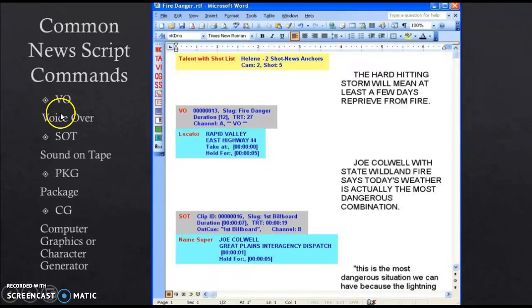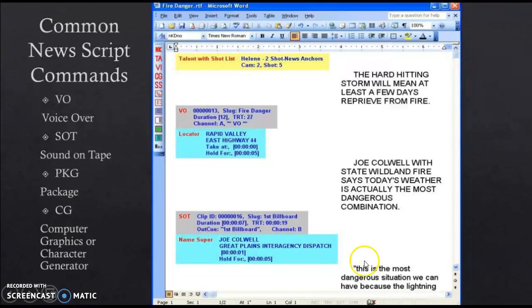Right here, VO stands for voice over. That means that whenever this comes up in production, this video right here will show up, and where the anchor is speaking, you won't see the anchor anymore. Now, if you look down here, SOT means sound on tape. That's basically a fancy way of saying that's whenever the interview is going to be showing on television. Whenever you see SOT, the duration says how long it is.